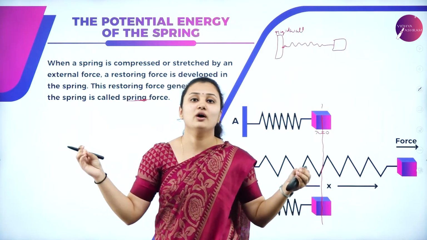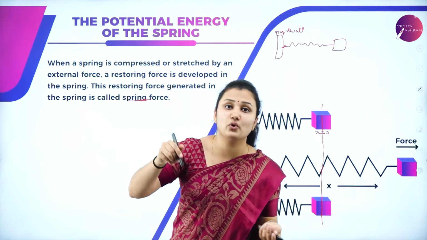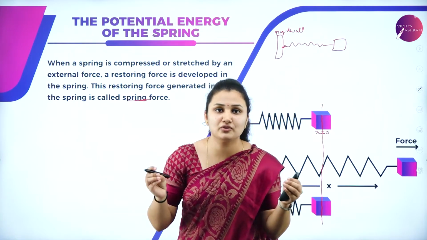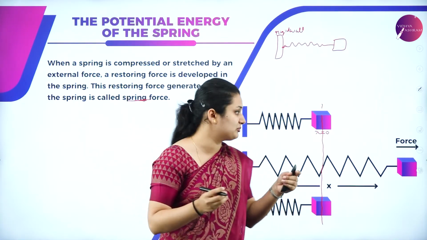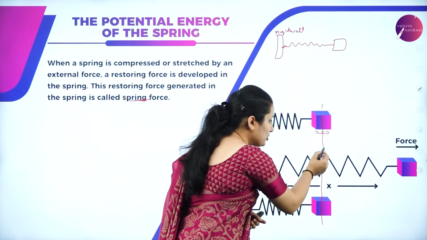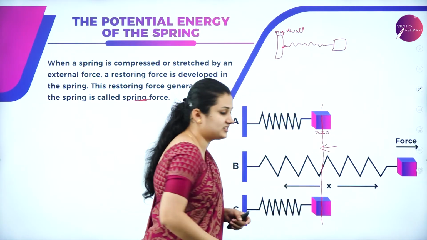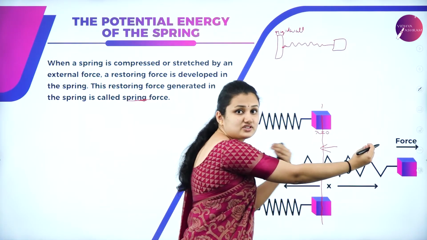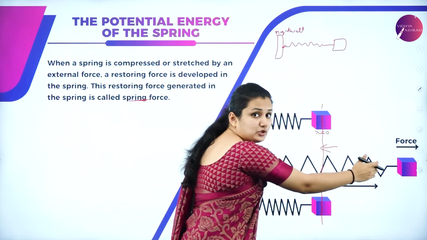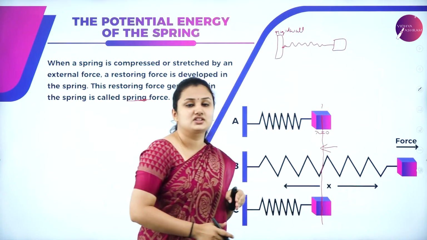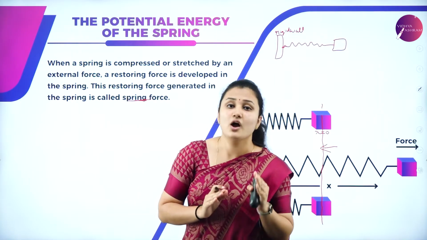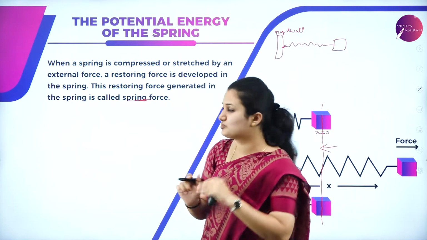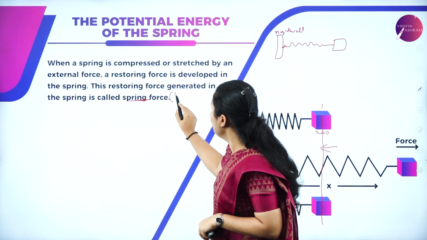When you stretch or elongate a spring, there will be a restoring force developed in the spring. We have studied the spring force in the previous chapter. The restoring force developed in the spring acts in the opposite direction. You are applying force to pull the spring in this direction, so the restoring force is developed in the opposite direction, which will try to bring the spring back to its original state. That restoring force developed within the spring is called the spring force, given by Fs.